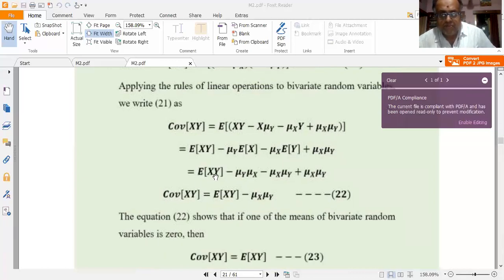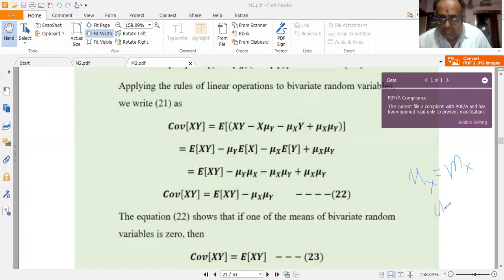And further simplifying, this can be written as E of xy minus mu y into E of x. The expected value of x is mu x or mx. Please note, the mean mu x can also be written as mx.